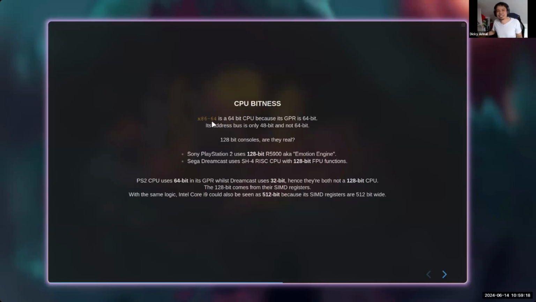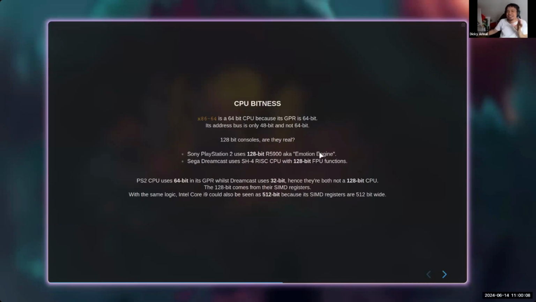So why is x86 64 a 64-bit? Because our GPR is 64 bits, even though the address bus is only 48 bits. And if you still remember the console war back then, we had PlayStation 2 and Dreamcast. They claimed that PlayStation 2 uses 128-bit, and Dreamcast also claimed 128-bit. It's actually not true, because Sega Dreamcast is using the Hitachi SH4, which is only 32 bits. So it's only marketing jargon. As well as PlayStation 2, which actually only uses 64 bits in the general purpose register. So this is also only marketing jargon.